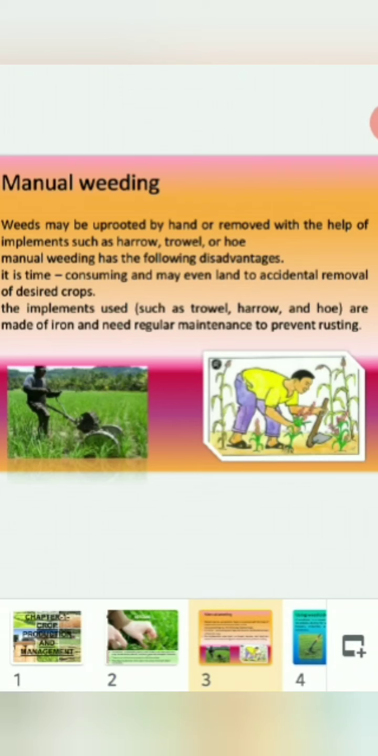Now, what is manual weeding? Weeds may be uprooted by hand or removed with the help of implements such as harrow, trowel, or hoe. Manual weeding has the following disadvantages. It is time consuming and may even lead to accidental removal of desired crops. The implements used, such as trowel, harrow, and hoe, are made up of iron and need regular maintenance to prevent rusting. That's why manual weeding is being replaced by modern techniques of weeding.